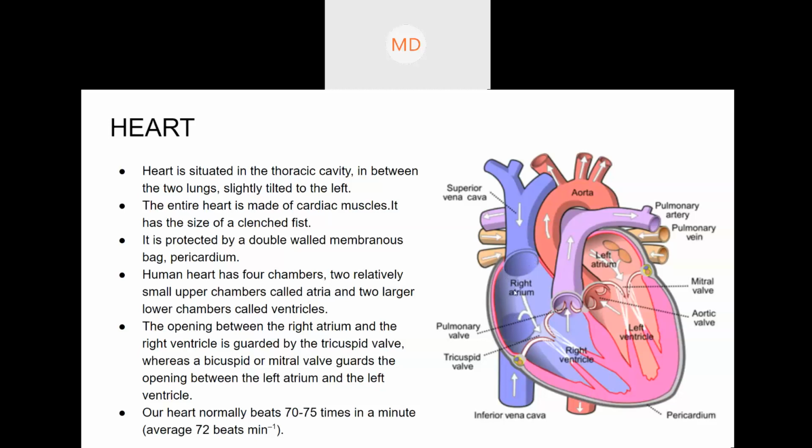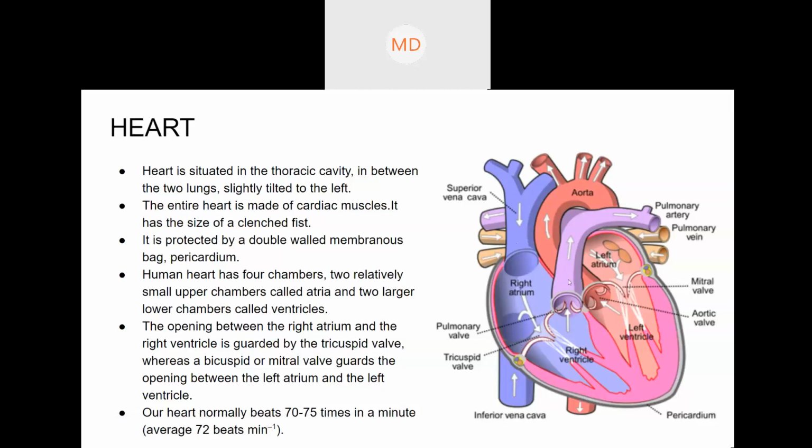So it will fill up the right atrium. That is the deoxygenated blood. Just remember, the deoxygenated blood will come first. Double circulation means twice the circulation will take place. How twice? I'll just explain. The deoxygenated blood will come from the superior vena cava as well as the inferior vena cava, and it will fill up the right atrium of the heart.